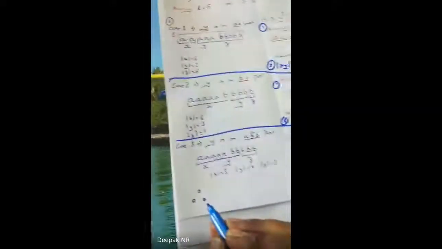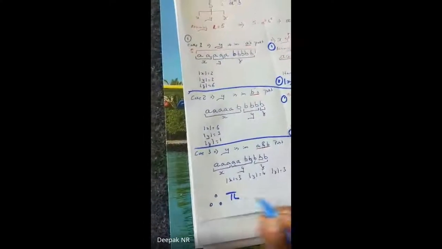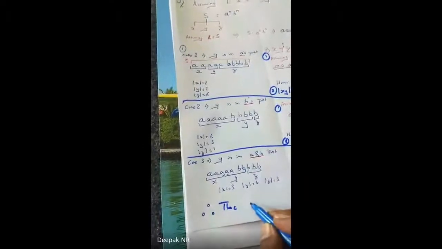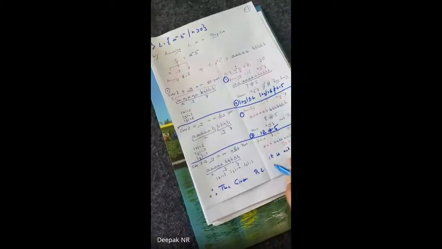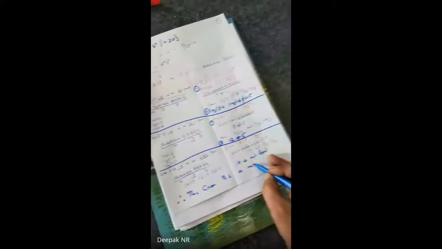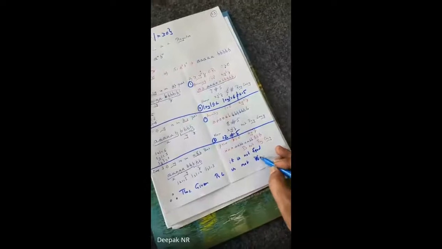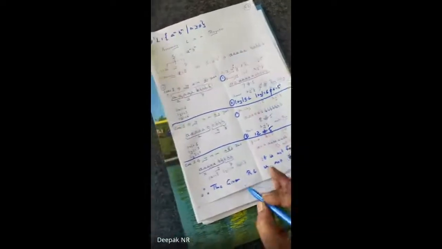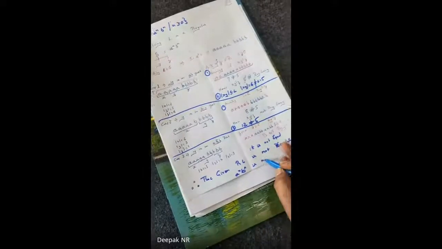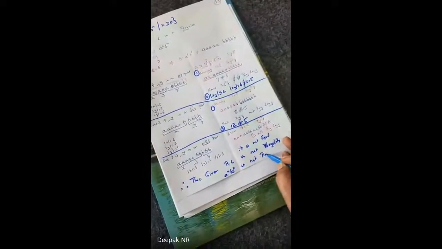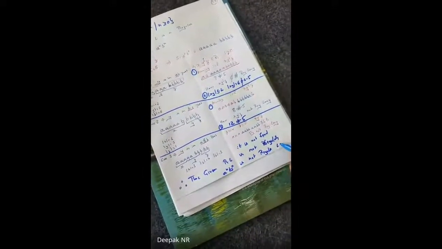So at last I write, therefore, the given regular language is not regular. I mean to say a power n, b power n is not a regular language. Guys, this thing you have to prove.